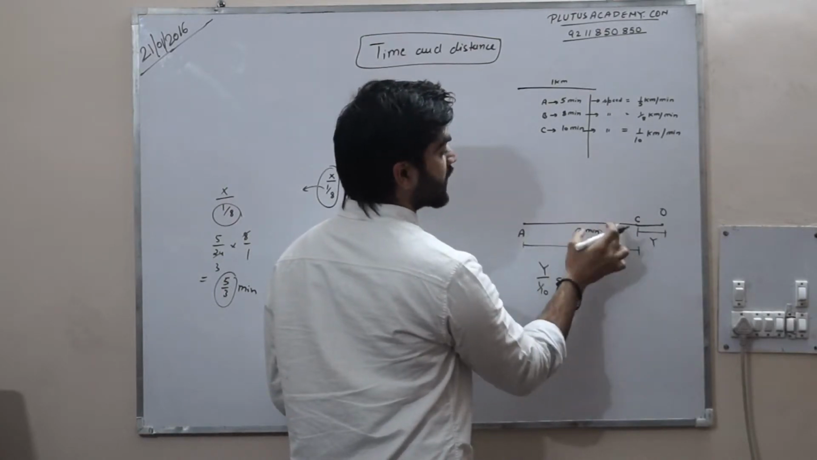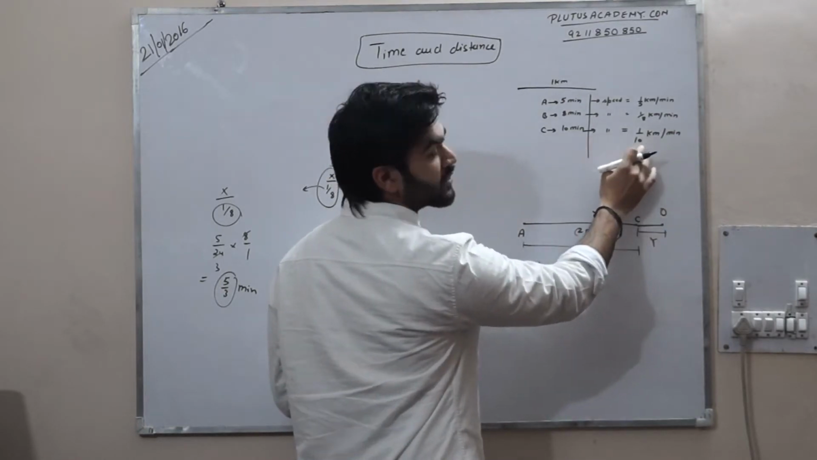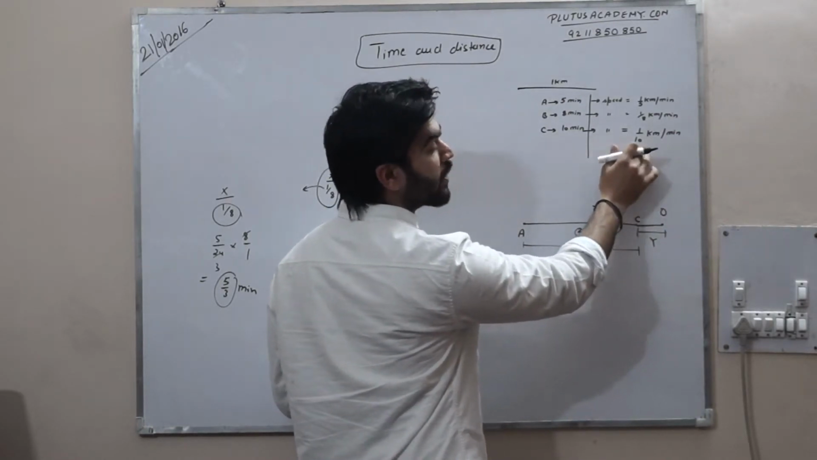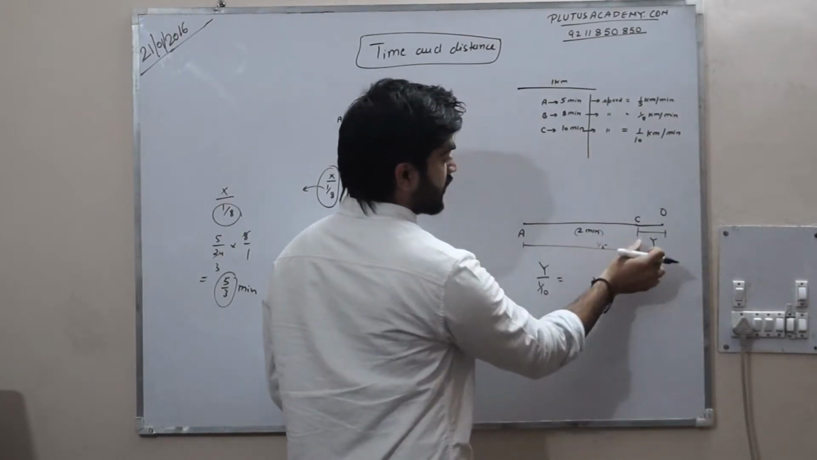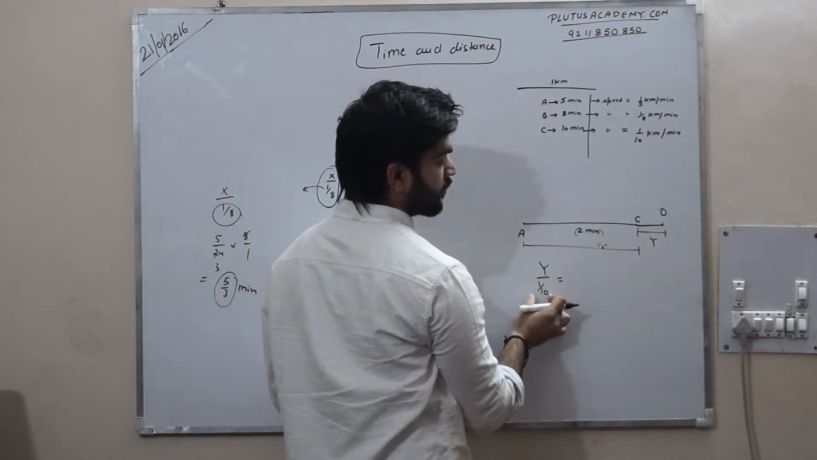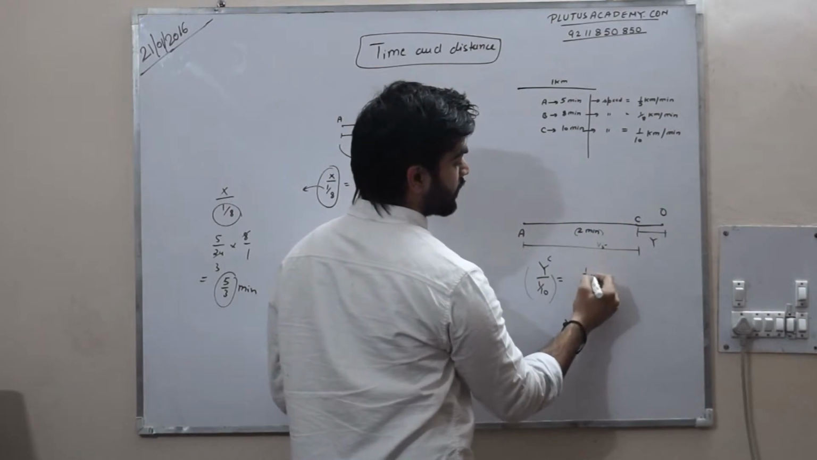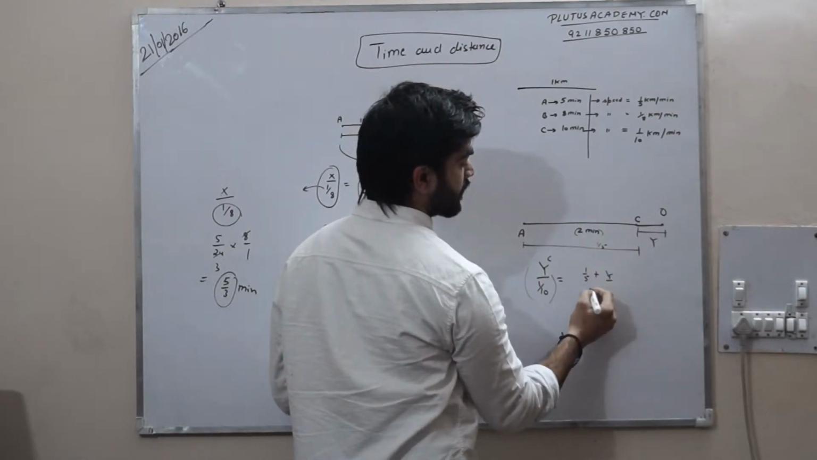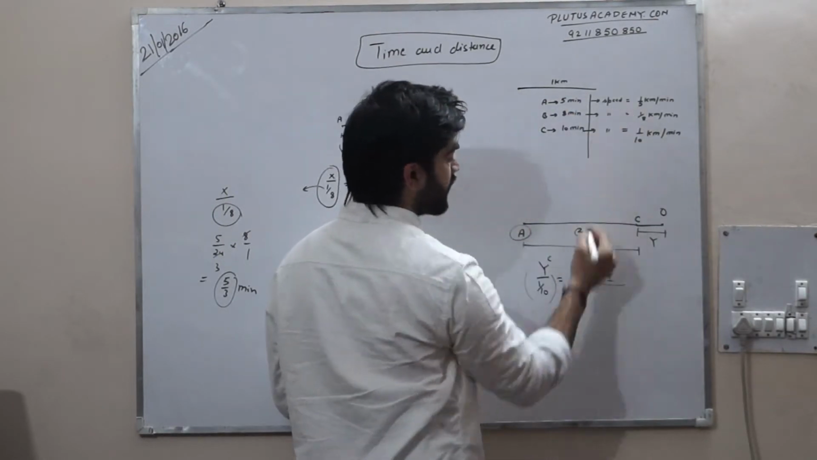This AC is the distance traveled by C in 2 minutes, and in 1 minute the distance traveled is 1 by 10. In 2 minutes this is 2 by 10, I can say 1 by 5. So this distance is Y, distance upon speed for C, distance upon speed for A, and the speed of A is 1 by 5.